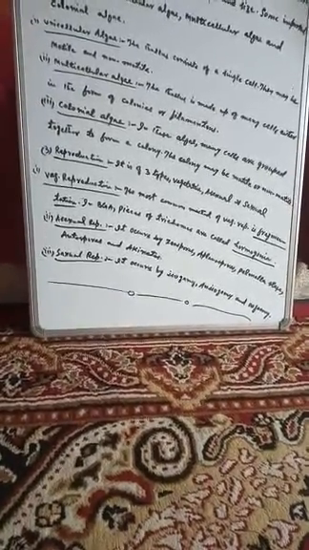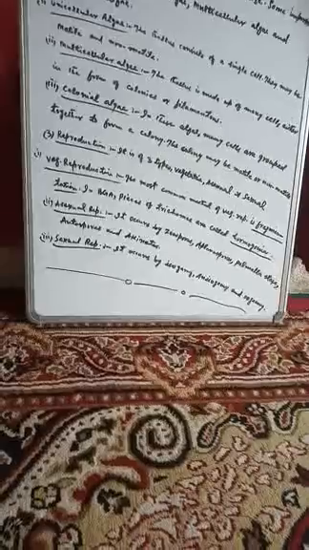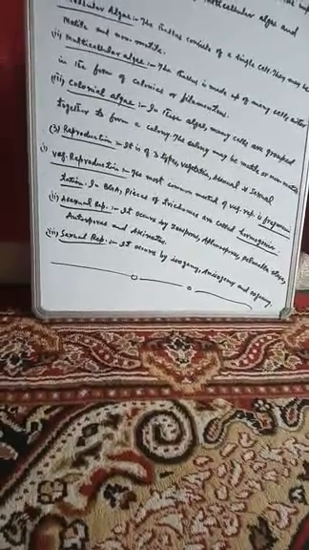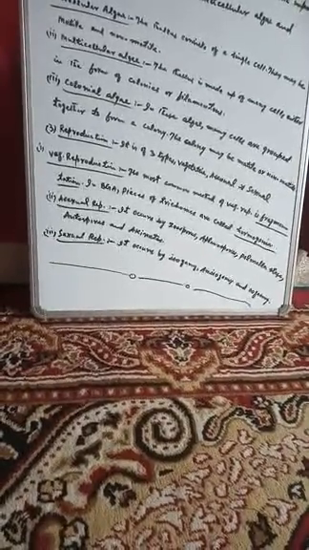Regarding the vegetative reproduction, the most common method of vegetative reproduction in algae is fragmentation. That means some algae break down into pieces, and those are called the fragments, and then each fragment develops into a new individual, a new alga.